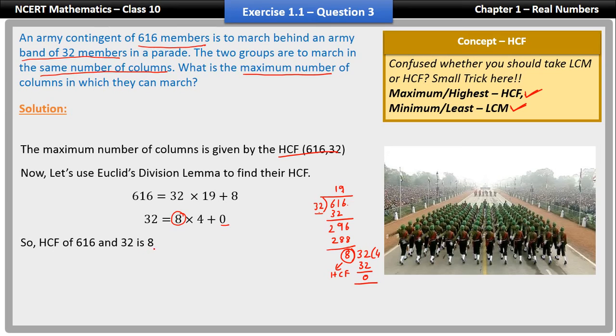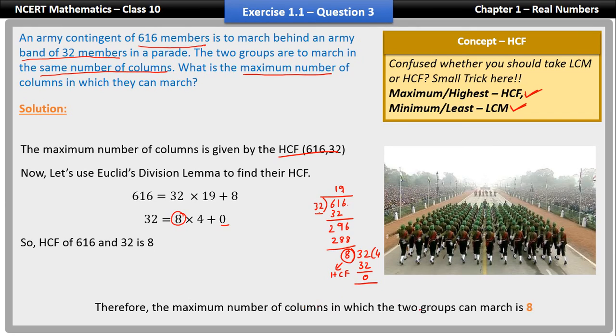Now we got the HCF as 8. So that means these two groups can march in a maximum of 8 columns. Therefore the maximum number of columns in which the two groups can march is 8, such that the two groups have the same number of columns. Okay, so our answer is 8.